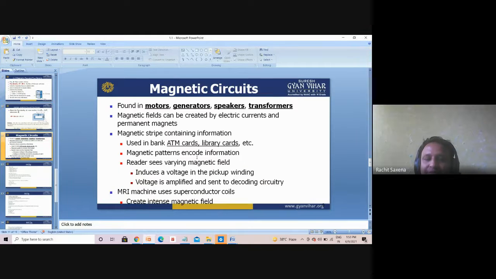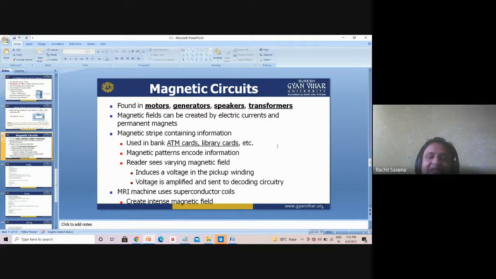Now if I am talking about magnetic circuits, where are they basically found? Motors. As I told you earlier, a motor is a device which is used to convert electrical power into mechanical power. If we want mechanical power, then we need a motor. Examples of motors in our houses: we have a motor in the chimney, in the RO, in the washing machine, and the monoblock water pump, also known as a water lifting motor. So many applications are there. What they are doing basically is mechanical work.